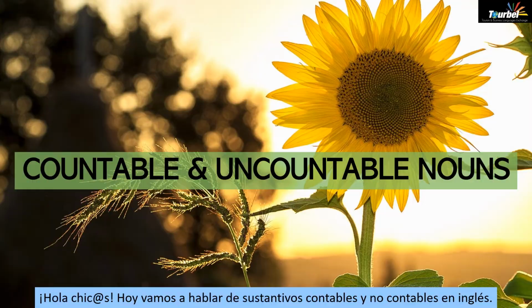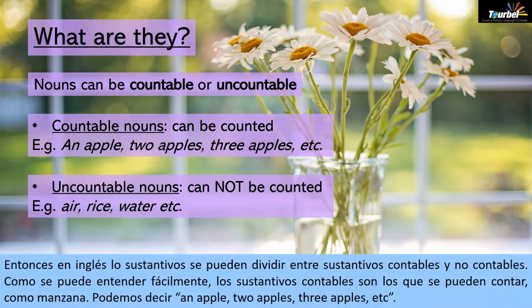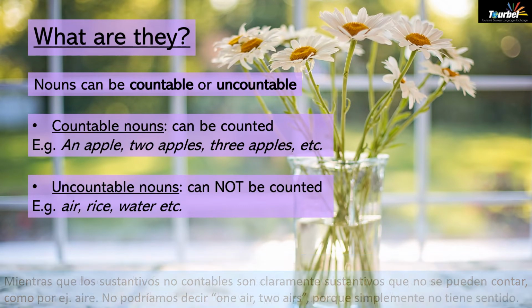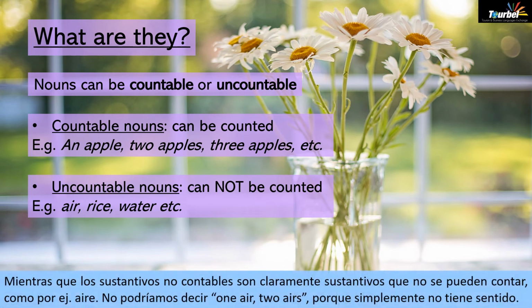Let's go! So in English, nouns can be divided into two categories, countable and uncountable nouns. As you could easily understand, countable nouns are nouns that can be counted, like apple. You can say an apple, 2 apples, 3 apples, and so on. Whereas uncountable nouns are nouns that cannot be counted. So for instance, air, you can say 1 air, 2 airs. It simply doesn't make sense.